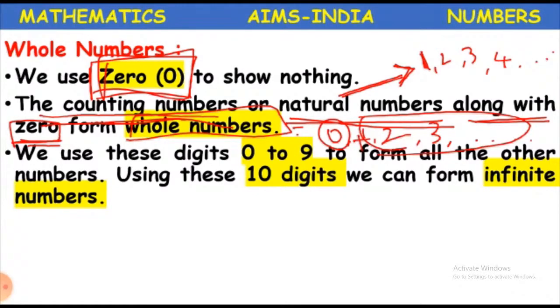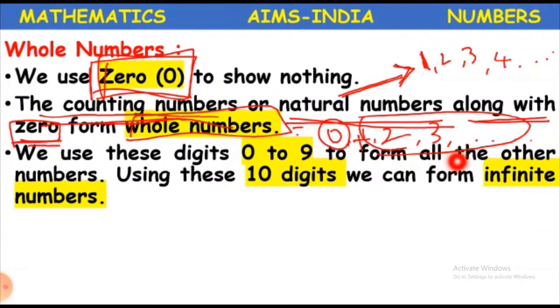We use these digits 0 to 9. What are these digits 0 to 9? These are whole numbers. Whole numbers are the digits 0 to 9. We use these digits 0 to 9 to form all the other numbers. What do we use these digits for? To form all the other numbers, using these 10 digits. What are these 10 digits?